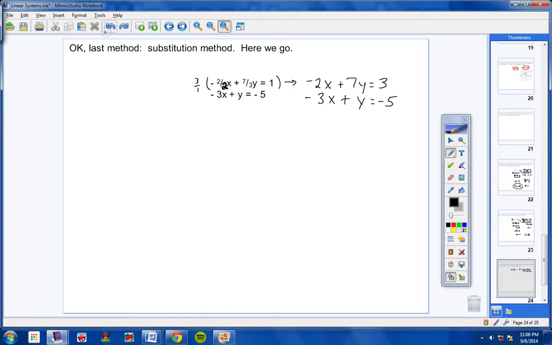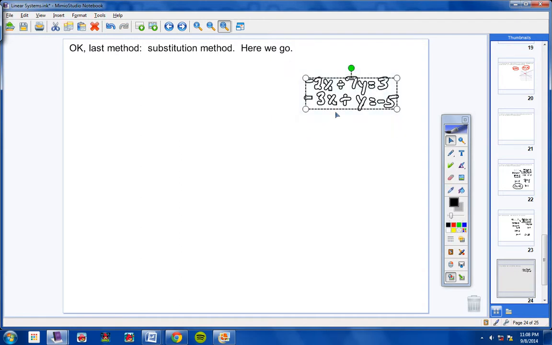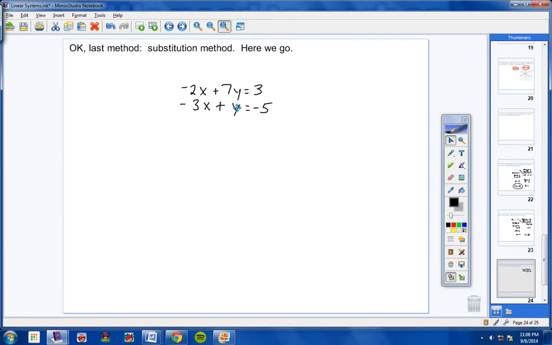Okay, let's continue on. So what we did is we took our original problem, which had fractions right here, and we took a 3 and we multiplied it through so that we could get rid of our fractions. So now we have a brand new problem, which is good, and here's our brand new problem. Now, we're going to use the substitution method. Okay, now here's what you do. You look for a variable that has no number in front of it. Well, this variable here has a 3, this variable here has a 2, and this variable here has a 7. Okay? This variable here does not have a number with it.